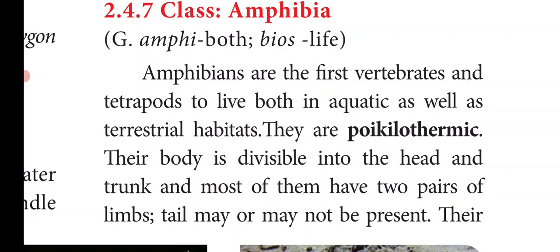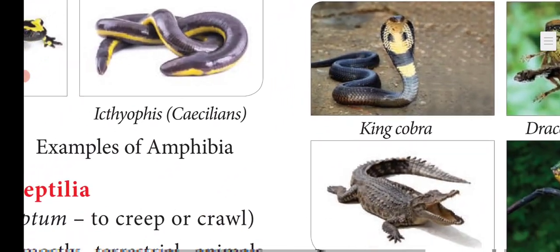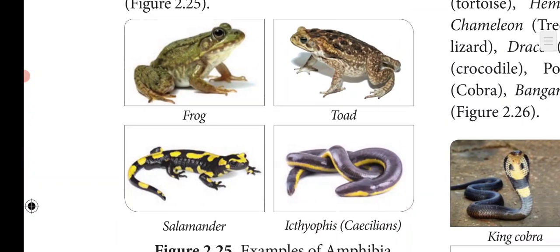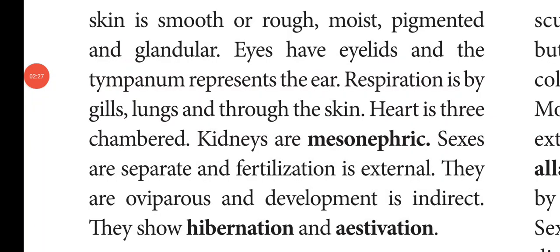The body is divisible into head and trunk, and most of them have 2 pairs of limbs, that is 4 limbs, so they are called tetrapods. Examples of amphibians are frog, toad, salamander, ichthyophis.